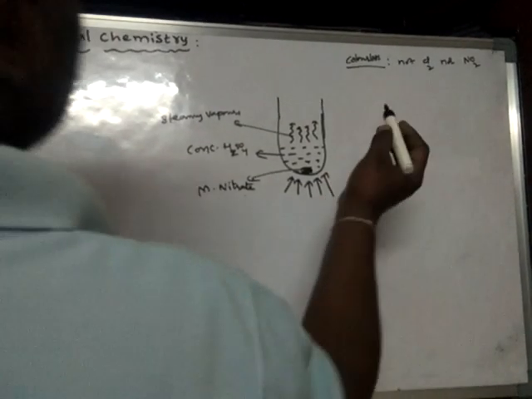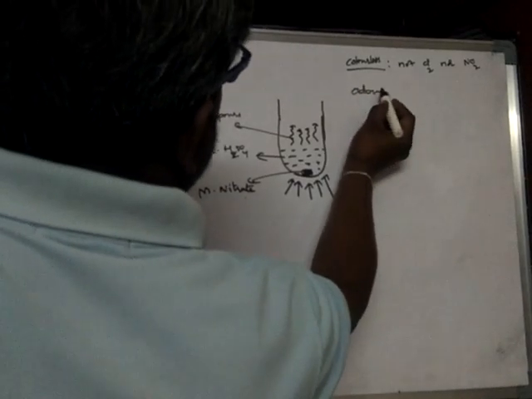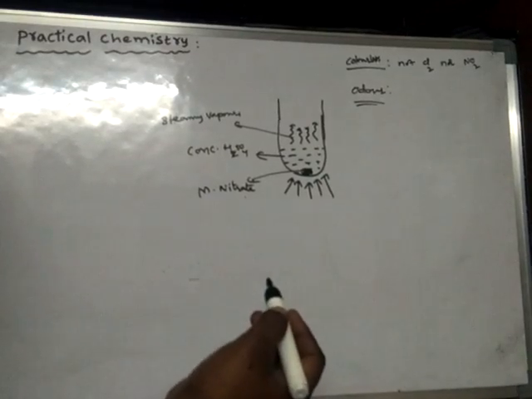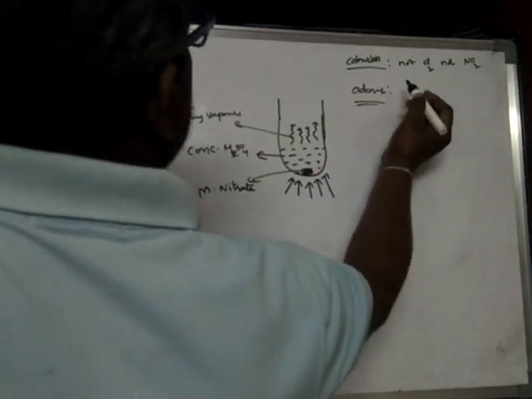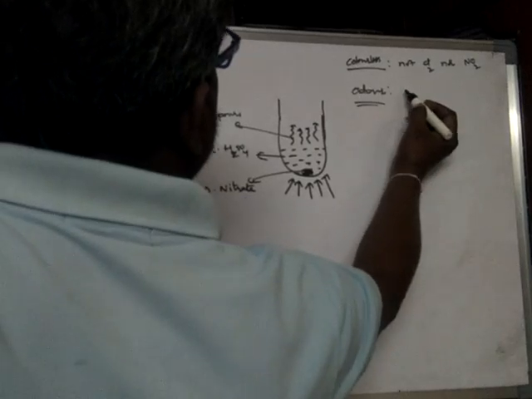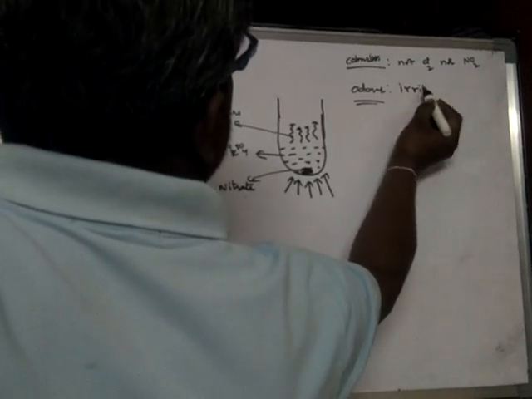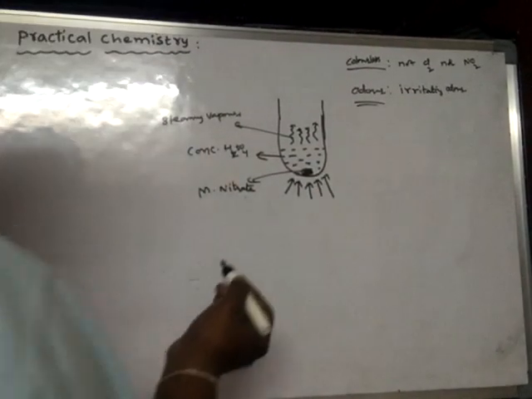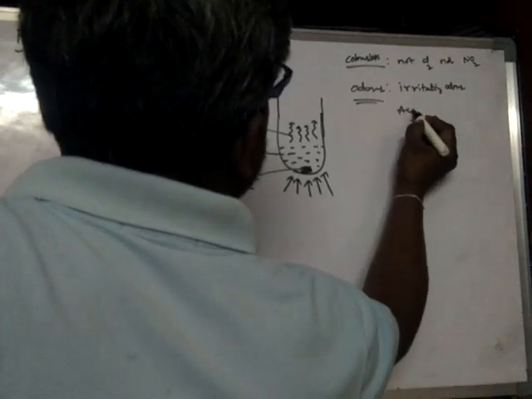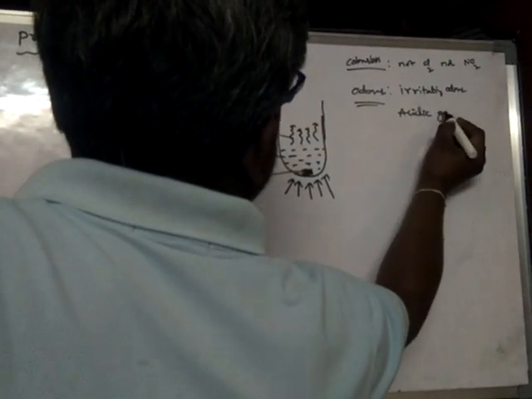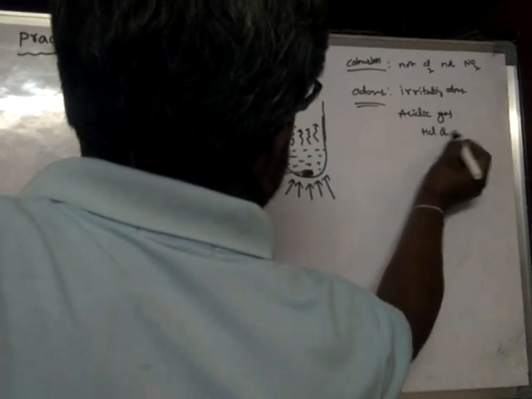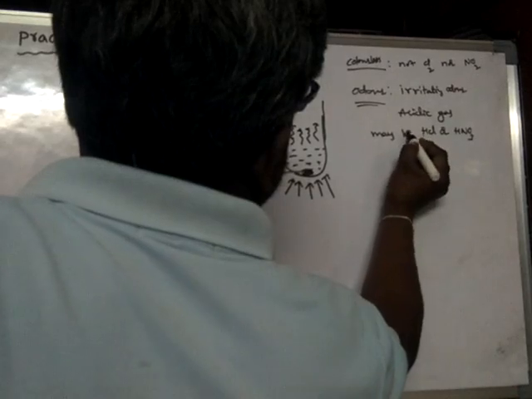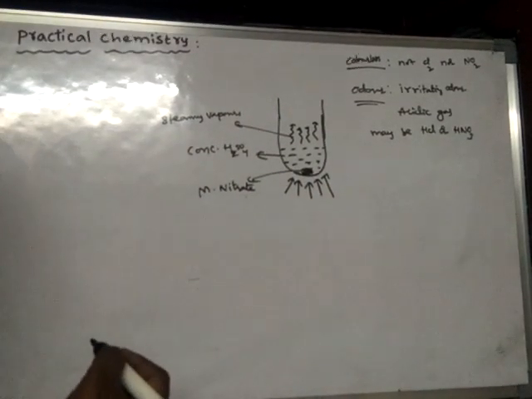So now if you smell the odor, it is an irritating odor. Already we learned about HNO3, nitric acid vapors. As it is an irritating odor, we can say that it is an acidic gas, maybe HCl or HNO3.